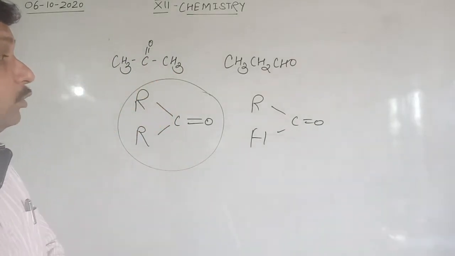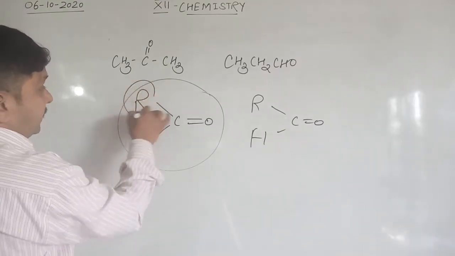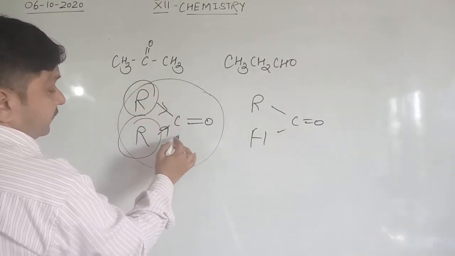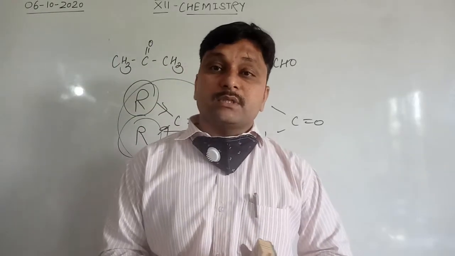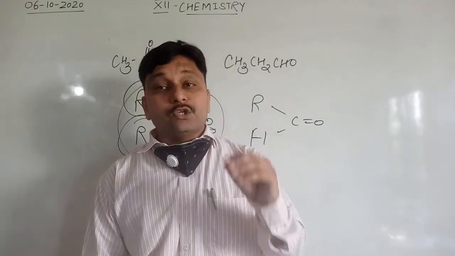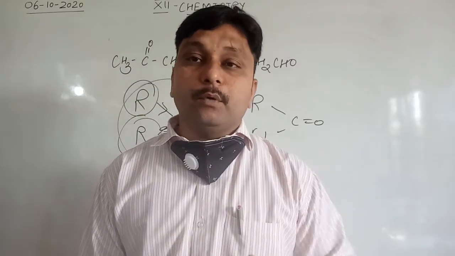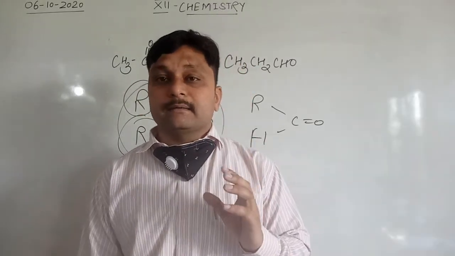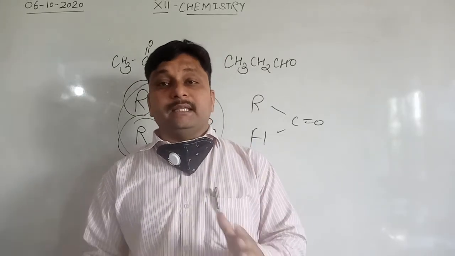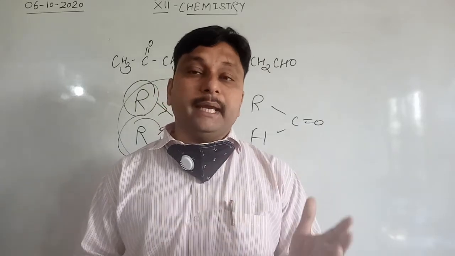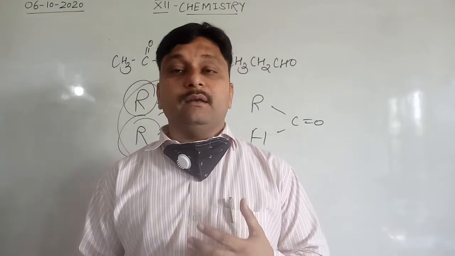Clear? The aldehyde group is less polar compared to the ketone because of the presence of these electron donating groups. That's why the dipole moment is more in the case of ketones compared to aldehydes. So that is the reason ketones show a higher boiling point compared to aldehydes. This is the part of physical properties, like boiling point, smell and solubility in alcohols, ether or water.